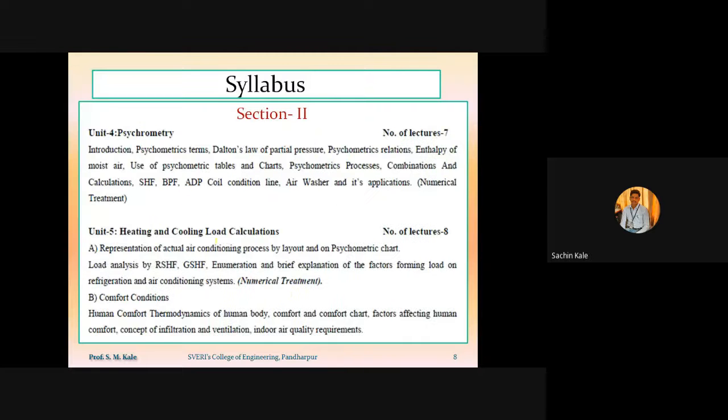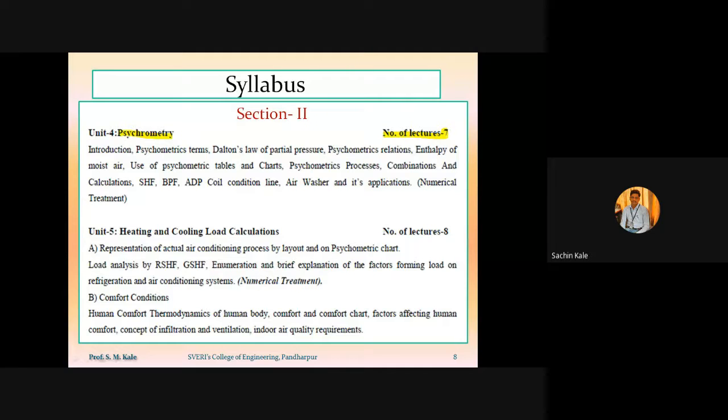In air conditioning, unit number 4, chapter number 4, is called psychrometry. Psychrometry is a Latin word. The actual meaning of psychrometry is the study of moist air, because in air conditioning we are doing processing on atmospheric air, and atmospheric air is always moist air. So unit number 4 is called psychrometry. The total number of hours allocated for unit number 4 is 7 hours.